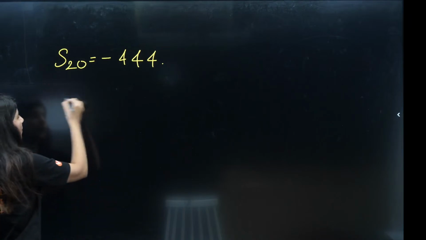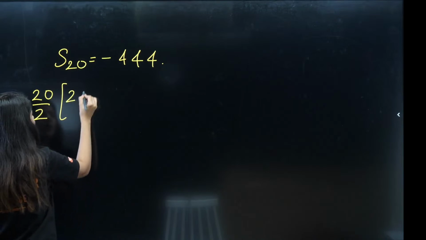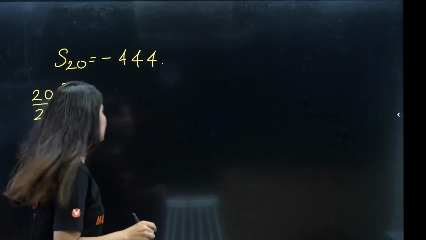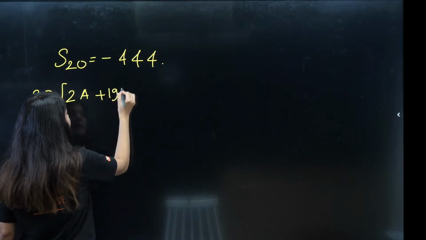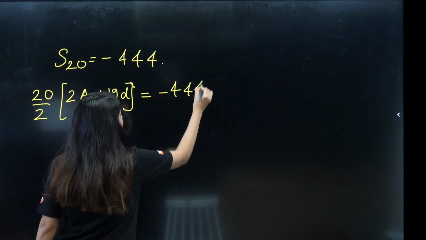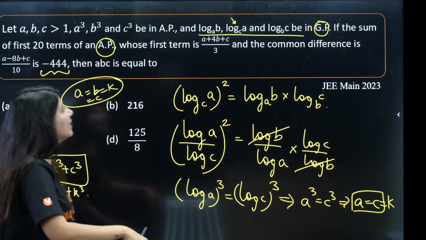Yes. So let me apply the formula over here: 20 by 2, 2 capital A. Capital A I am writing because A is already used, right? Plus 19 times D is equal to minus 444. What about the first term and common difference? It is already given actually.